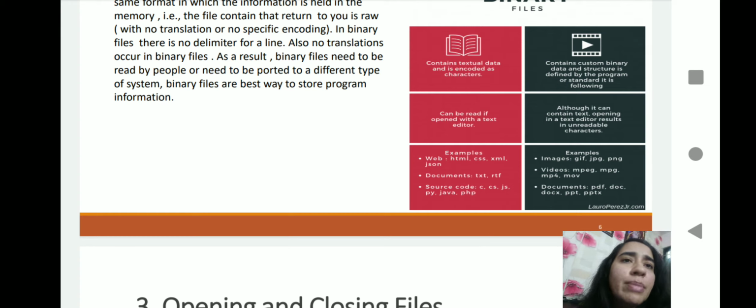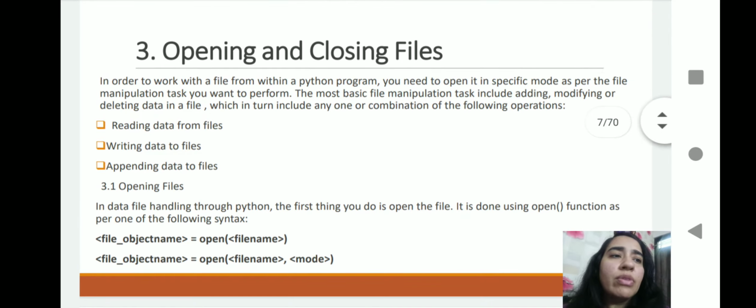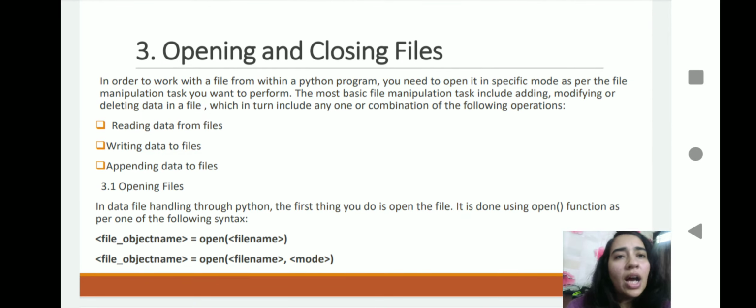Binary is basically the best way to store a program, because a binary file can easily be ported to different types of systems. Now the next topic we are going to start is how to open and close a file. Whether it is a binary file or a text file, we have to understand how to open and close. Whenever you create a file, you have to open it, and at the end you need to close it.